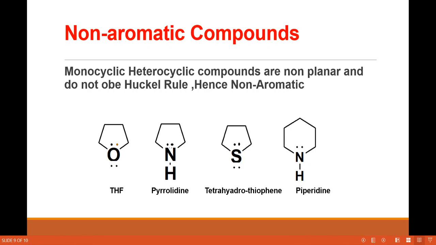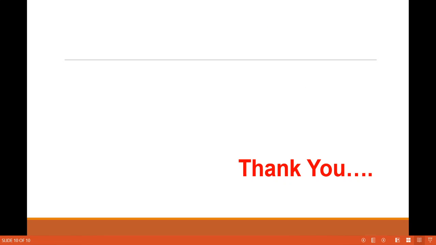And with 4 conditions: cyclic, planar, conjugated and containing 4n plus 2 pi electrons, those compounds are aromatic, while cyclic, planar, conjugated and containing 4n electrons, they are anti-aromatic. And if any one condition fails, then those compounds are called non-aromatic. Okay, this is about aromatic, anti-aromatic and non-aromatic compounds.